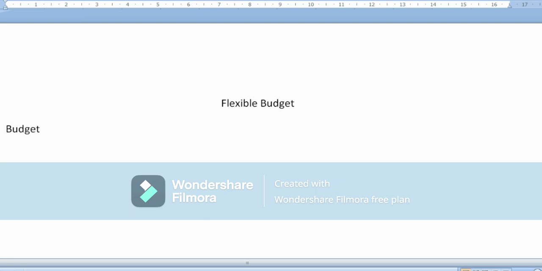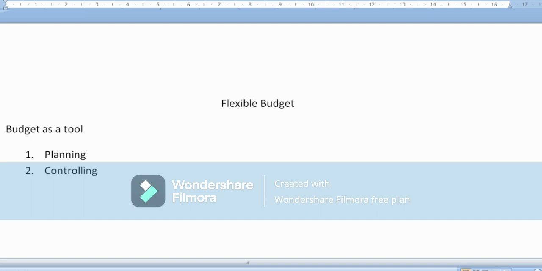Now let's try and understand what exactly is meant by a flexible budget. As I was already discussing in the initial part of this presentation, a budget in simple terms is considered a tool for two main reasons. First being for planning, and the second in order to control any of the extra expenses or expenditure that is going to be incurred, right?